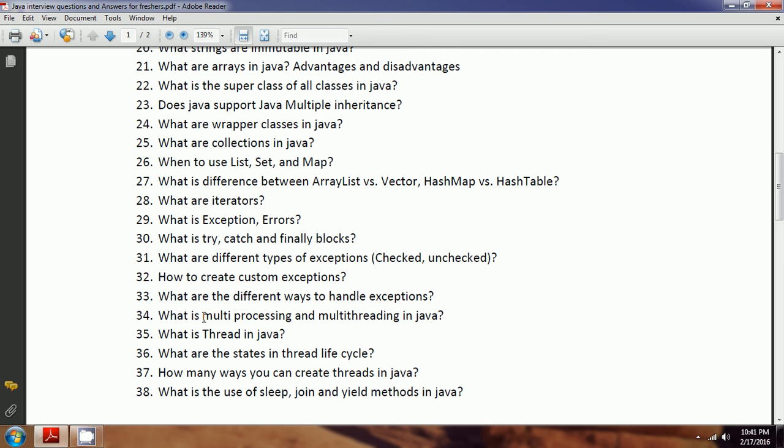Next, what is multi-processing and multi-threading in Java? Multi-processing is nothing but processing multiple things at a time. For example, whenever you are working with Windows, at one time you can run the music player, at another time you can type something, and so on. That means you are running multiple processes in parallel. Whenever you say process, a separate memory allocation will be allocated, and that is called multi-processing.